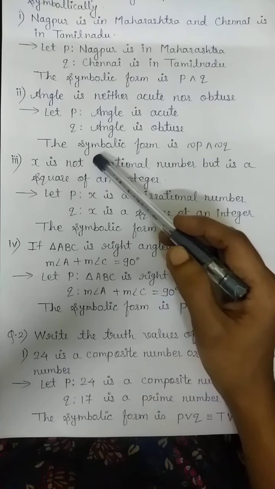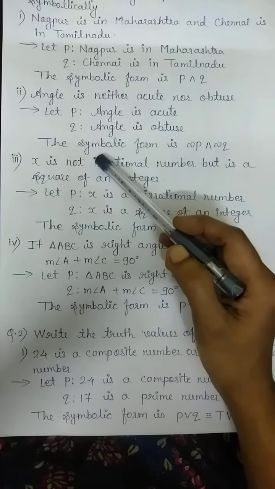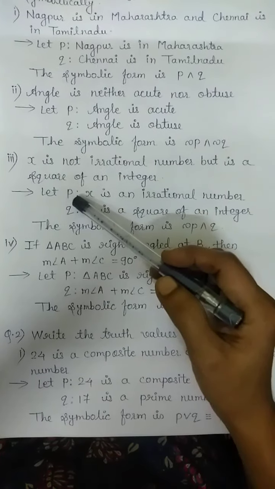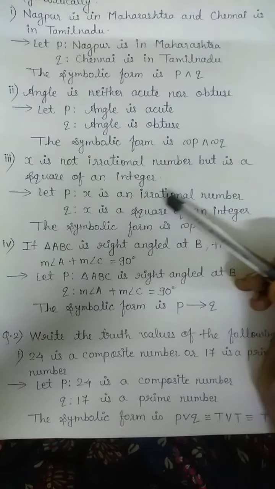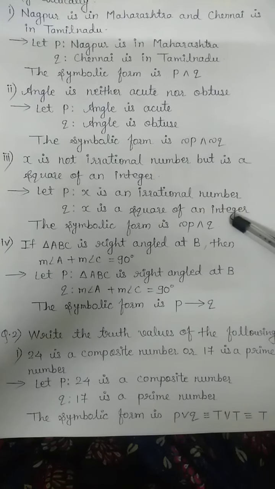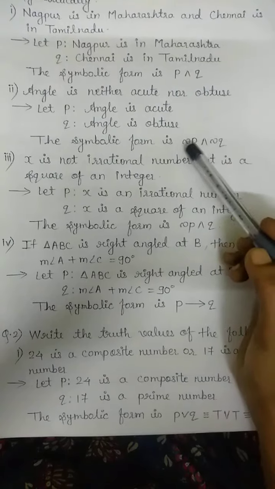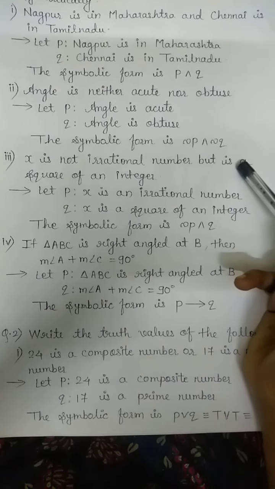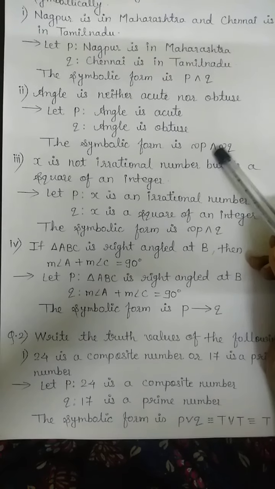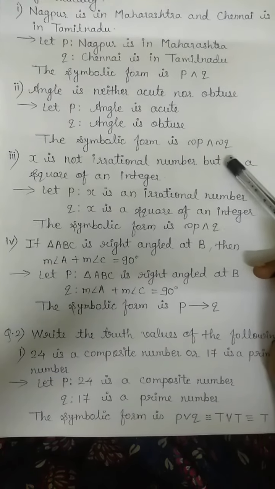So even though the first simple statement is negative, while writing we will write it as positive. So P as x is an irrational number and Q as x is a square of an integer. Now here no logical connective is present. So we will think whether we can replace this but by any one of the logical connectives.